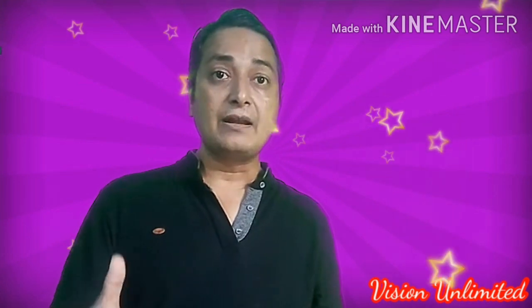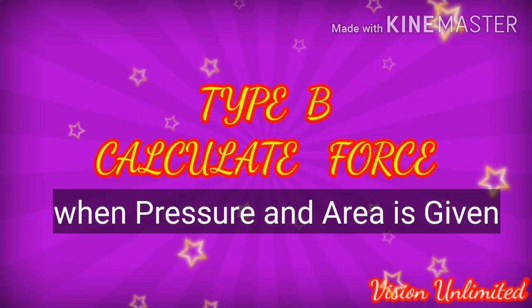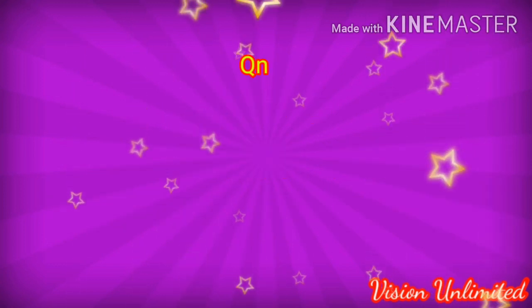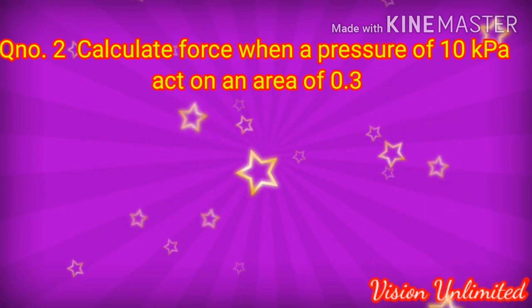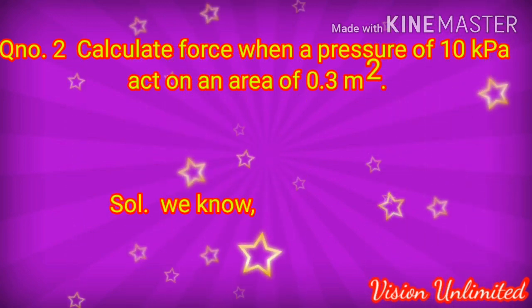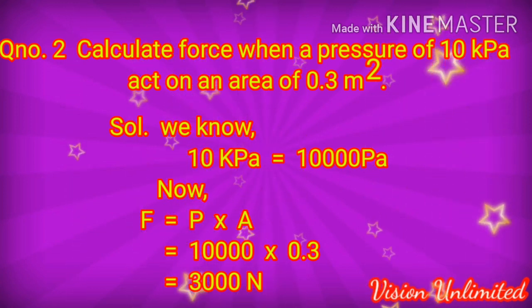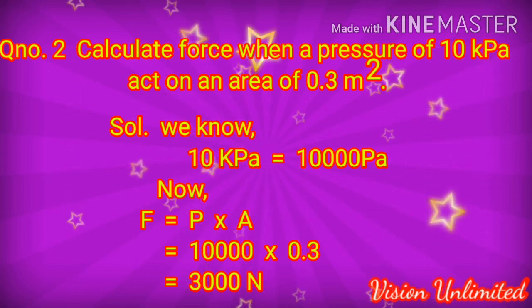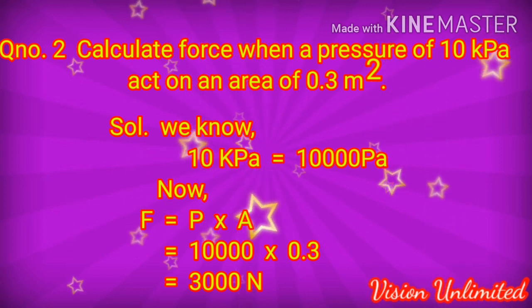Type B, when area and pressure are given and we have to calculate force. Question number 2, calculate force when a pressure of 10 kilopascal acts on an area of 0.3 square meter. We know that 1 kilopascal equal to 1000 pascal, so 10 kilopascal will be 10,000 pascal. We also know that force equal to pressure into area. If the pressure is 10,000 and area is 0.3, the answer for force will be 3000 Newton.